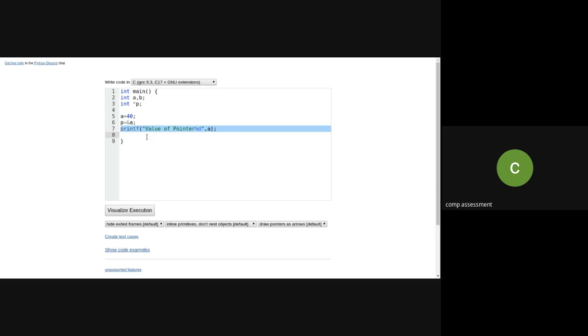So you tell me what the value of a and the value of p will be printed over here. Value of a is, pointer p. Okay, so now just see what is happening.